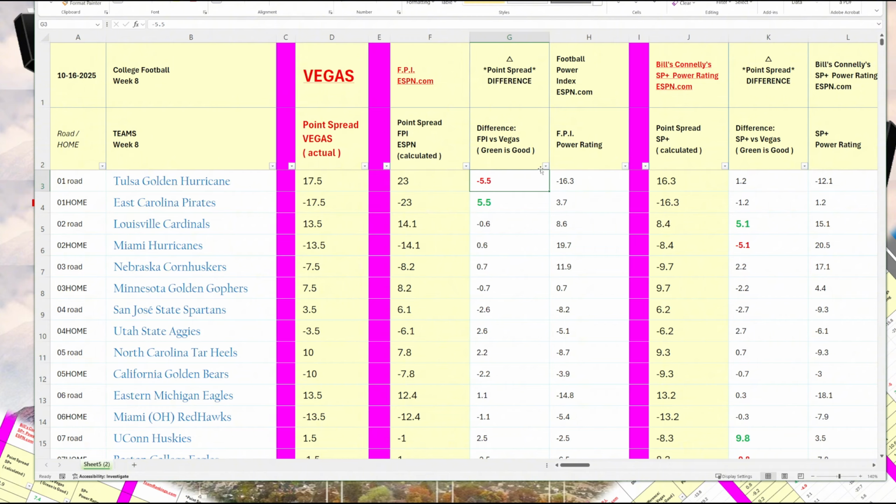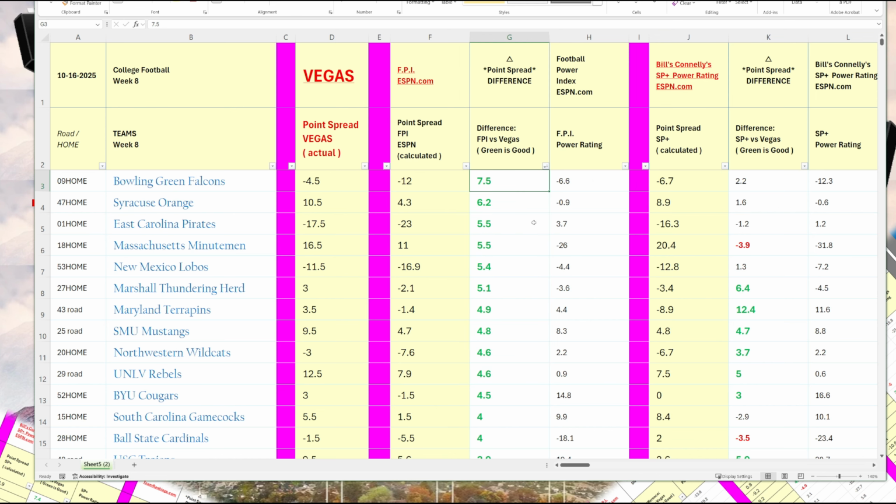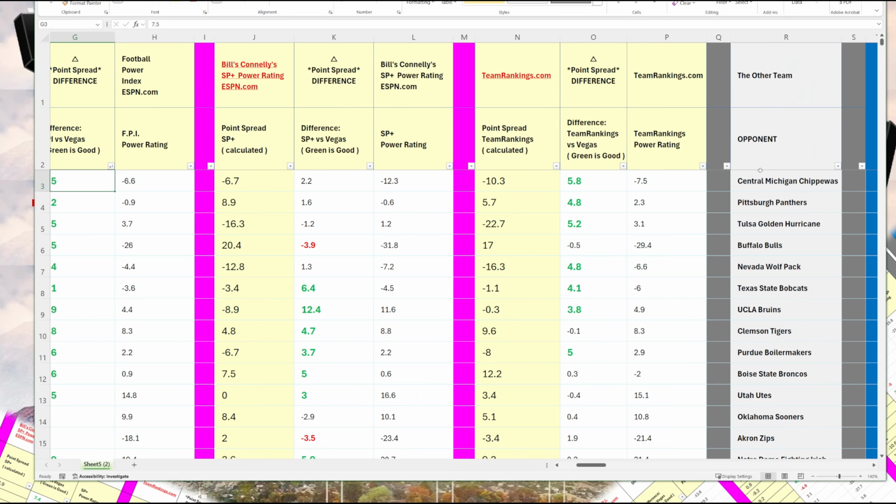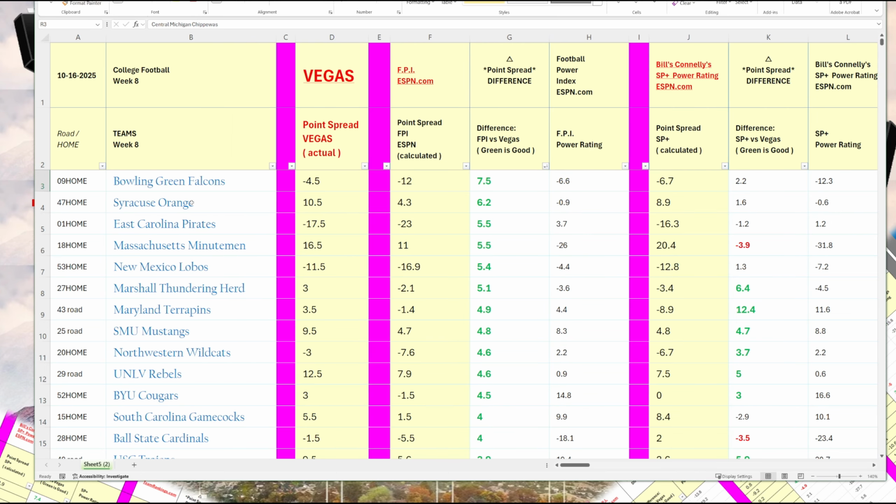Okay. Now, let me show you a feature of the spreadsheet. If you look in the lower right corner of the heading, there's a triangle where you can open that up and you can sort largest to smallest. This tells you the largest discrepancies. As we can see here, Bowling Green has a discrepancy of a touchdown. If you scroll to the right, I have the opponent too. So in one column, you can see the opposing team on the far right of that column. So Bowling Green 7.5, Syracuse 6, East Carolina 5.5, Massachusetts 5.5, New Mexico 5.4, Marshall 5.1.